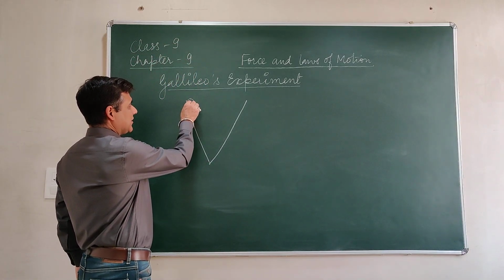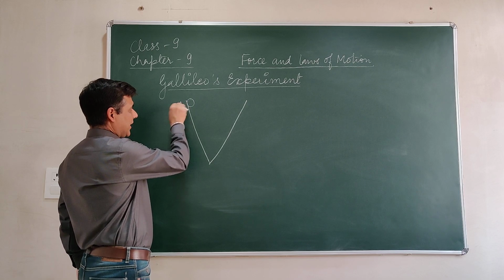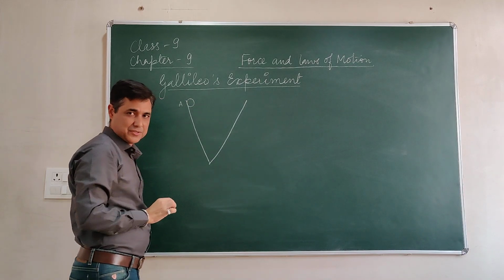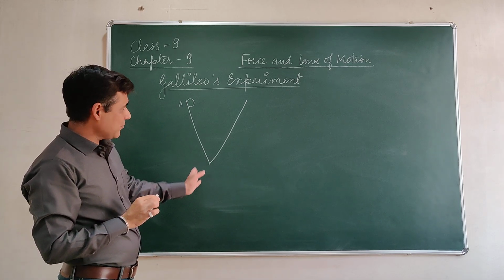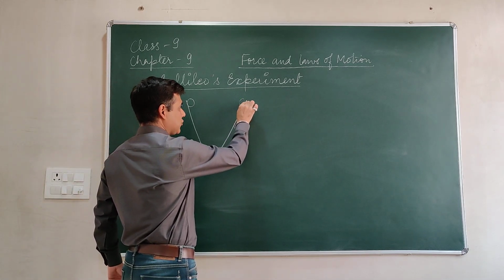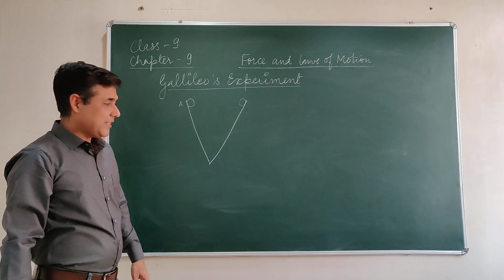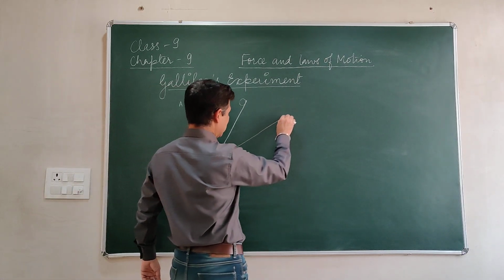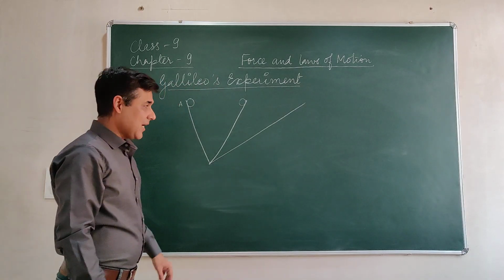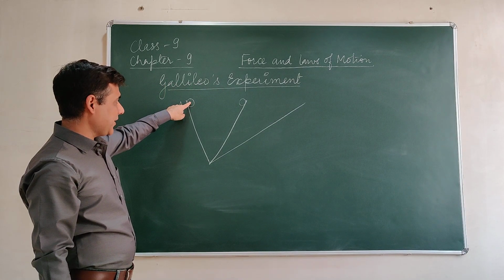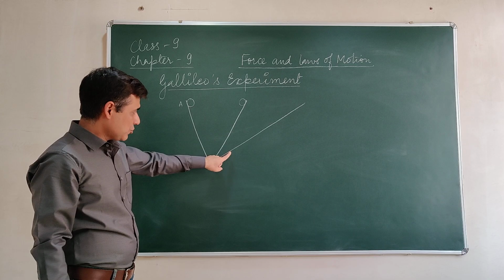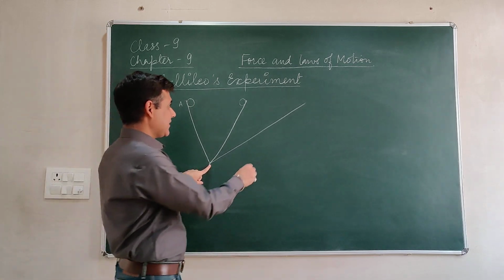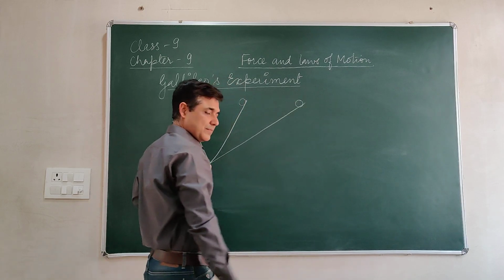Now he dropped this marble from position A. It reaches the bottom and moves towards this direction. How much height would it gain on the second side? It would reach up to here. Then he changed the inclination of this plane, and again he dropped the marble from point A, and this time on the second inclined plane it reached up to here.